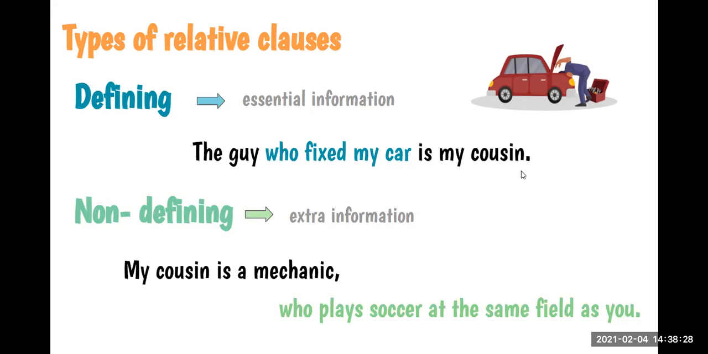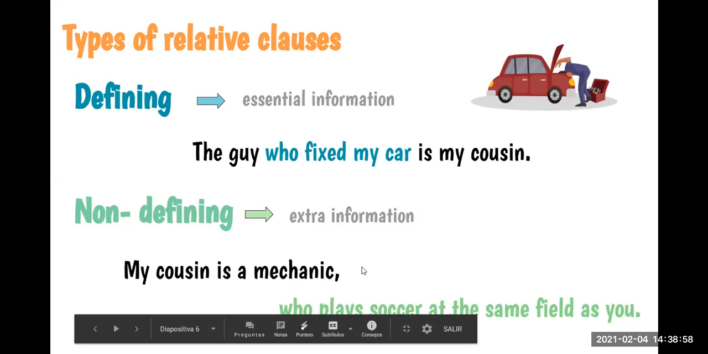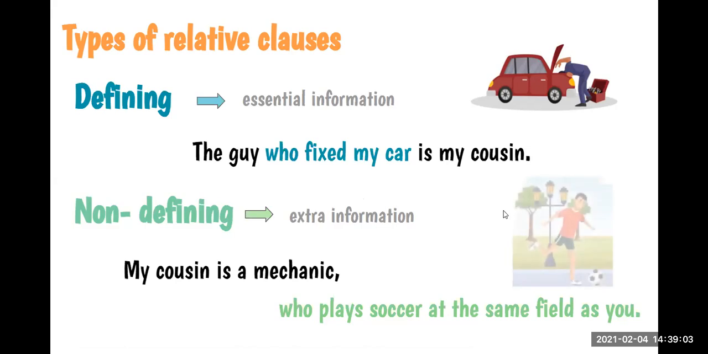So this is the difference between defining and non-defining relative clauses, okay? Essential information in the first and extra information in non-defining relative clauses. And something that makes the difference between these two types of clauses is the comma, okay? In non-defining relative clauses, we need a comma to separate the relative clause, as you can see here. Okay, good. So let's see here.